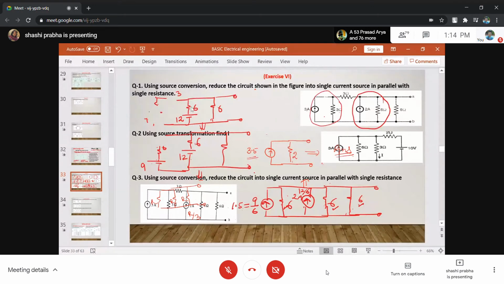So is the numerical number 1 clear? Similar way we can go for numerical number 2.